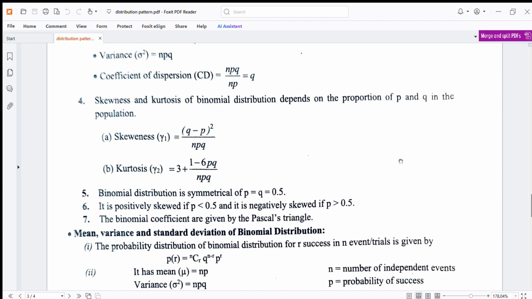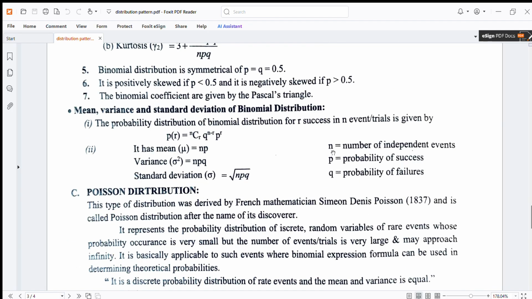Binomial distribution is symmetrical if P is equal to Q is equal to 0.5. It is positively skewed when P is less than 0.5 and negatively skewed when P is greater than 0.5. The binomial coefficients are given by Pascal's triangle. Mean, variance, standard deviation of binomial distribution.